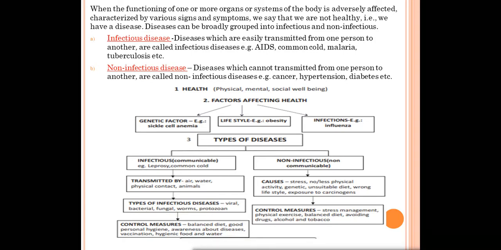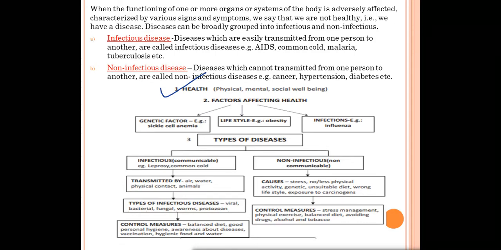Now let's have a quick look at the flowchart which is given over there. We will summarize all the things we have read till now. First of all, what have we read about health? What is health? State of physical, mental and social well-being is called health. Now there are three factors which affect health. The first factor is genetic factor. What are genetic factors? The disorders which we get from our parents, for example, diabetes, sickle cell anemia.